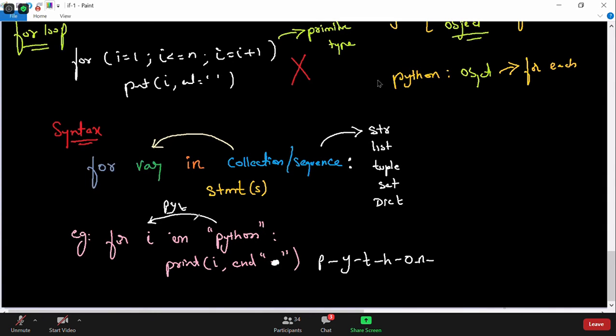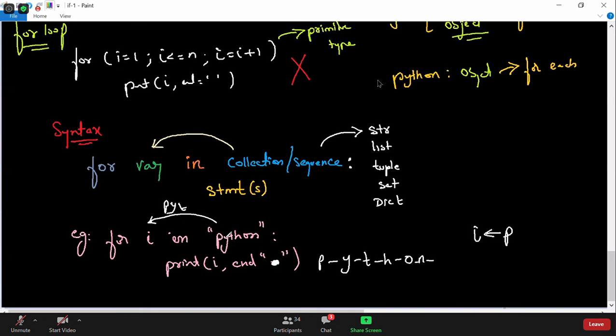First time it will pick, and I contains P. Some internal reference points to this P, and it picks the first item from that string. Once it picks the first item and I contains P, it goes here and P gets printed. Second time, as P is printed, the reference will be updated.